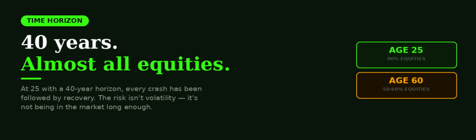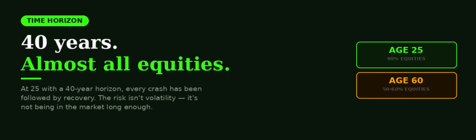The cost of excessive caution at 25, holding 40% bonds when you could hold 90% equities, compounds over decades into a dramatically lower final portfolio value. Conversely, a 60-year-old approaching retirement has a different problem. A 40% market crash the year before they retire isn't a temporary drawdown. It's a permanent reduction in the income their portfolio can generate. Sequence of returns risk becomes real. Protecting capital matters more. A higher bond allocation isn't timidity, it's rational risk management for a different time horizon.